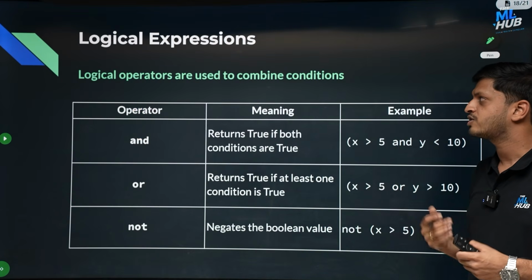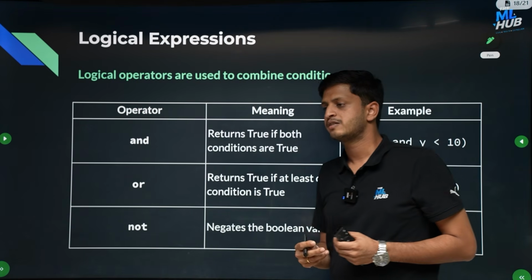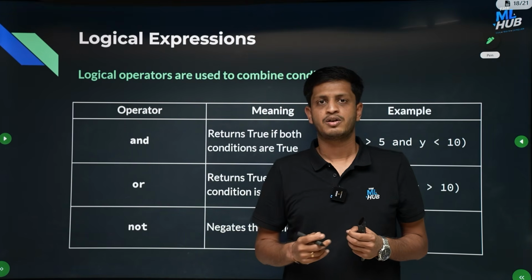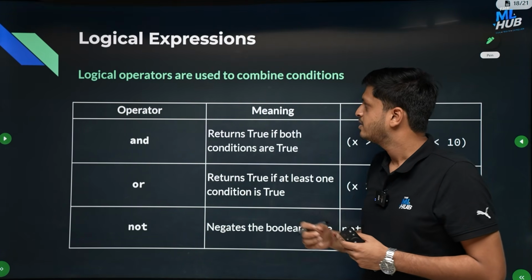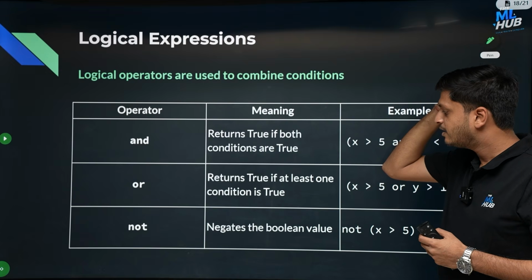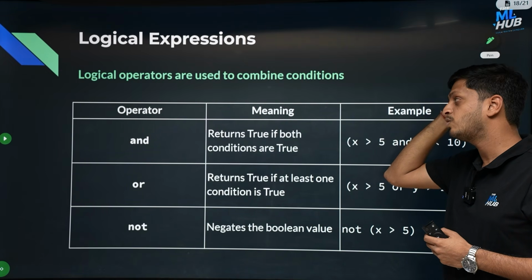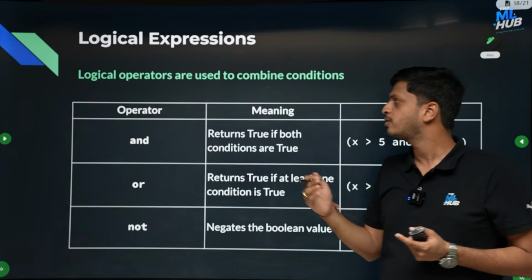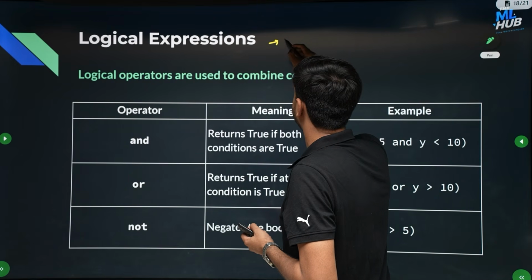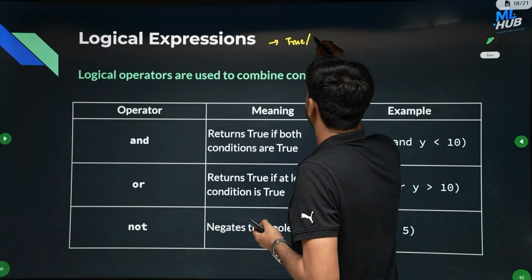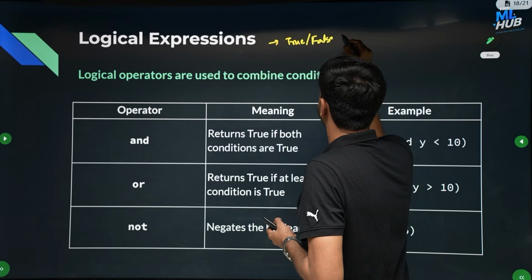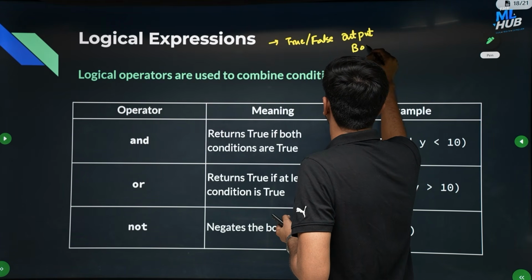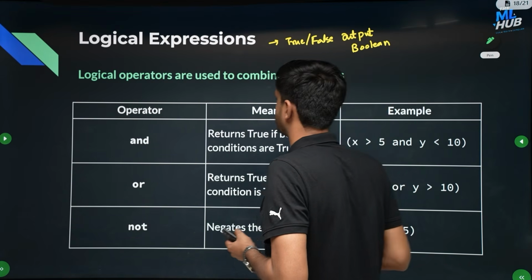And the last one is the logical expression. All the expressions involving the logical operators, which are and, or and not, are called logical expressions, and they also return either true or false, a boolean data type as the output.